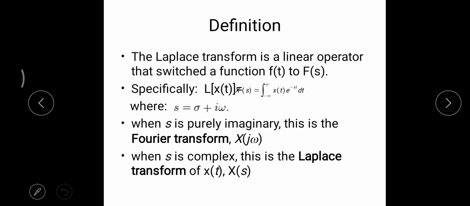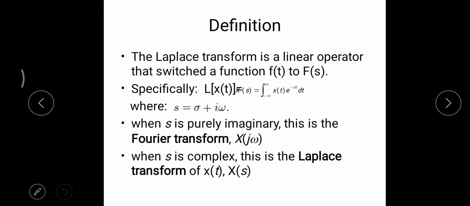By the definition of Laplace, the Laplace transform converts f of t into f of s, which means that the continuous time domain will be converted into the frequency domain.